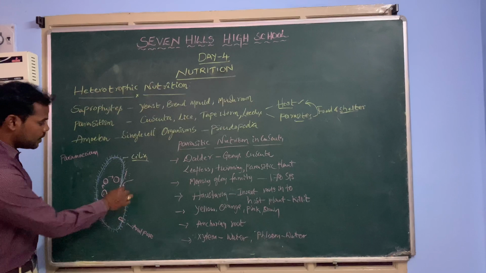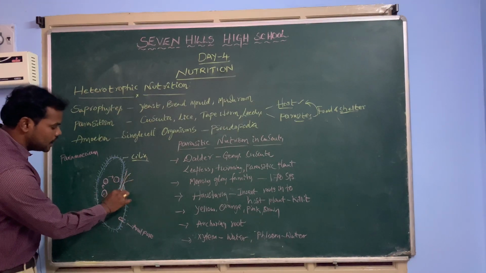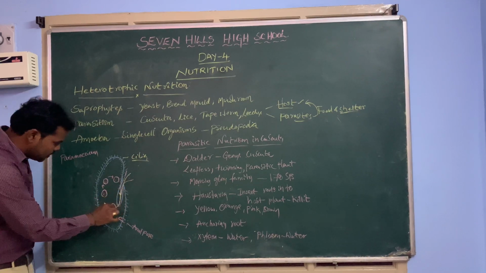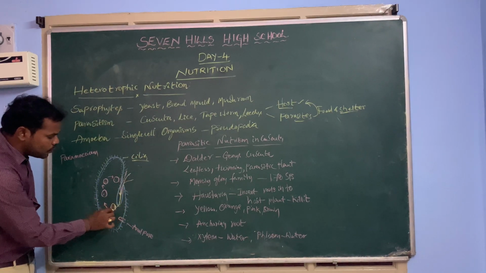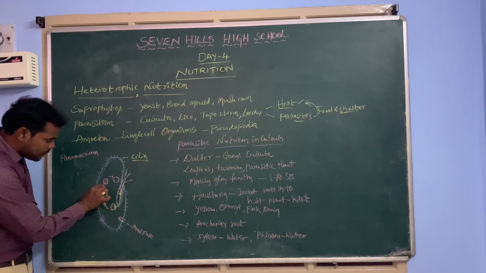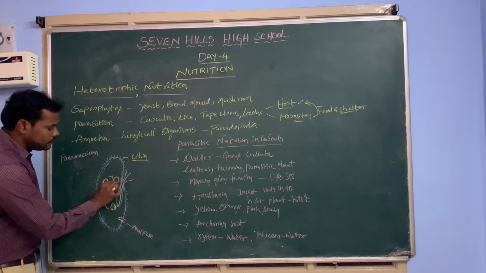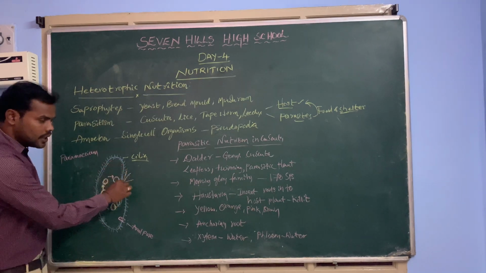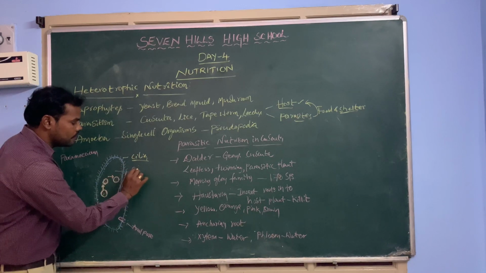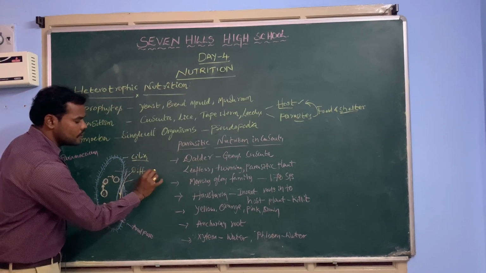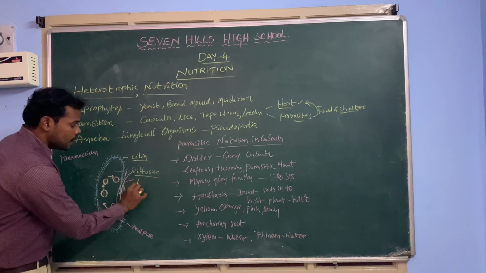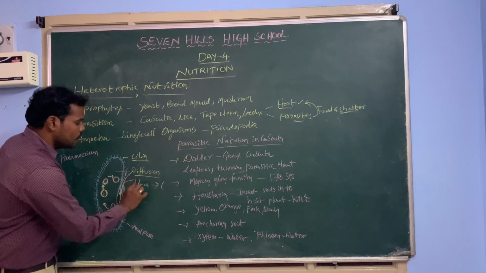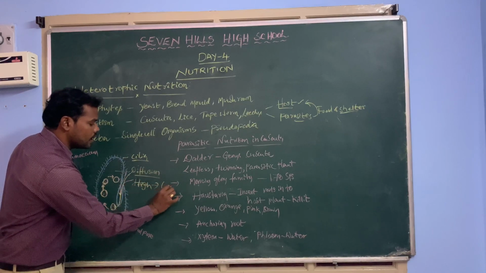At the same time, whenever food material enters the body from external sources, this food material is distributed all over the cell, and the energy is released and distributed all over the body by the process of diffusion. How does it diffuse? We know that the movement of molecules from high concentration to low concentration is what we call diffusion.